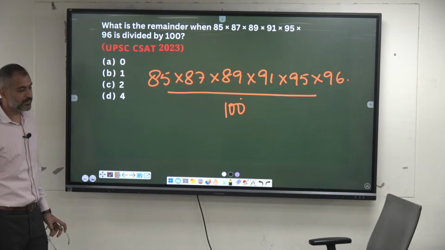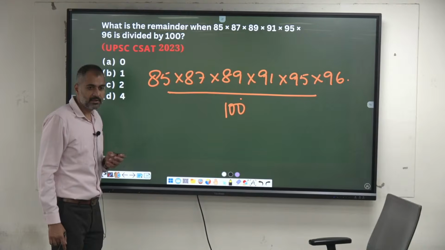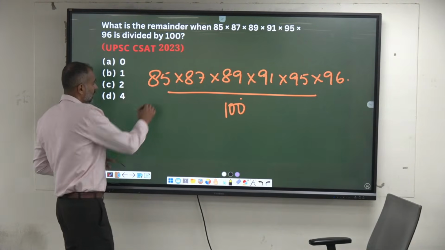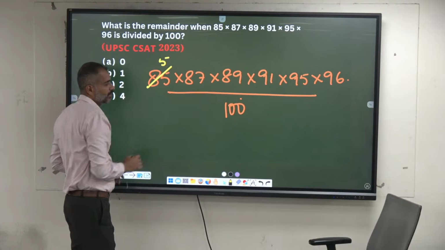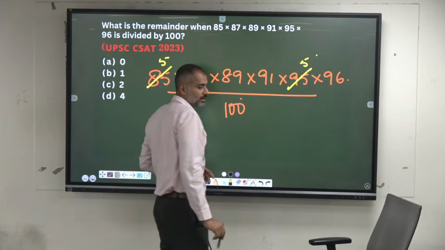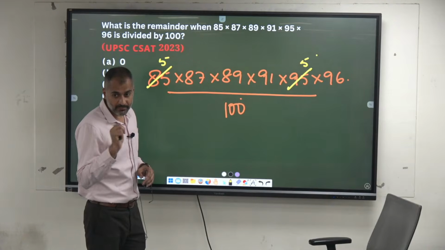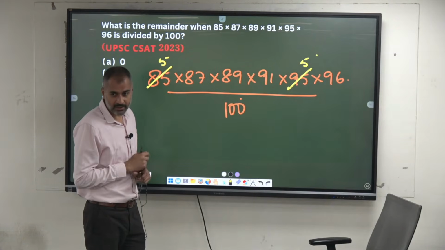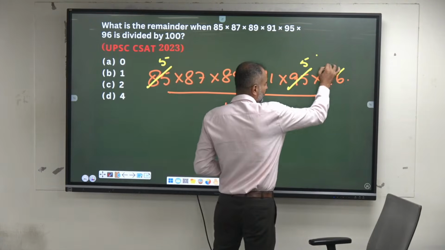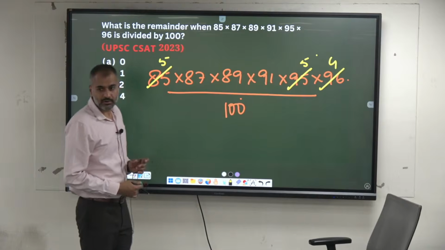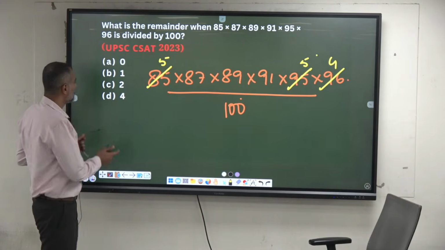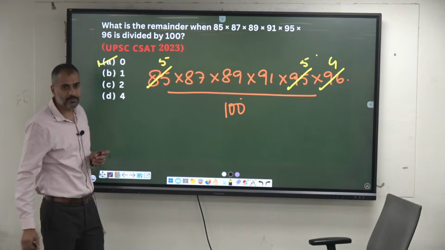If you find the factor of 100 here, will it get completely divided by 100? Do we have 5 here? Yes. Do we have 5 here? Yes. Okay. 5 into 5 is 25. How much more is required to make it 100? 4. Okay, 4 can be extracted from 96. Isn't it? So it's a product of 100. The product is a multiple of 100. If it is a multiple, then the remainder is 0.